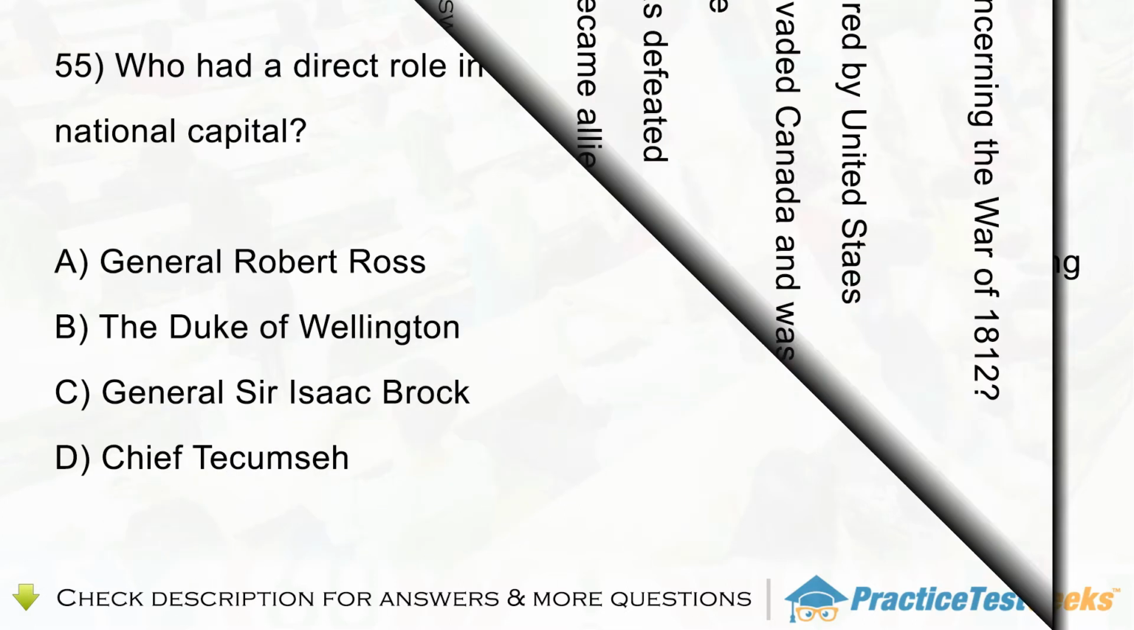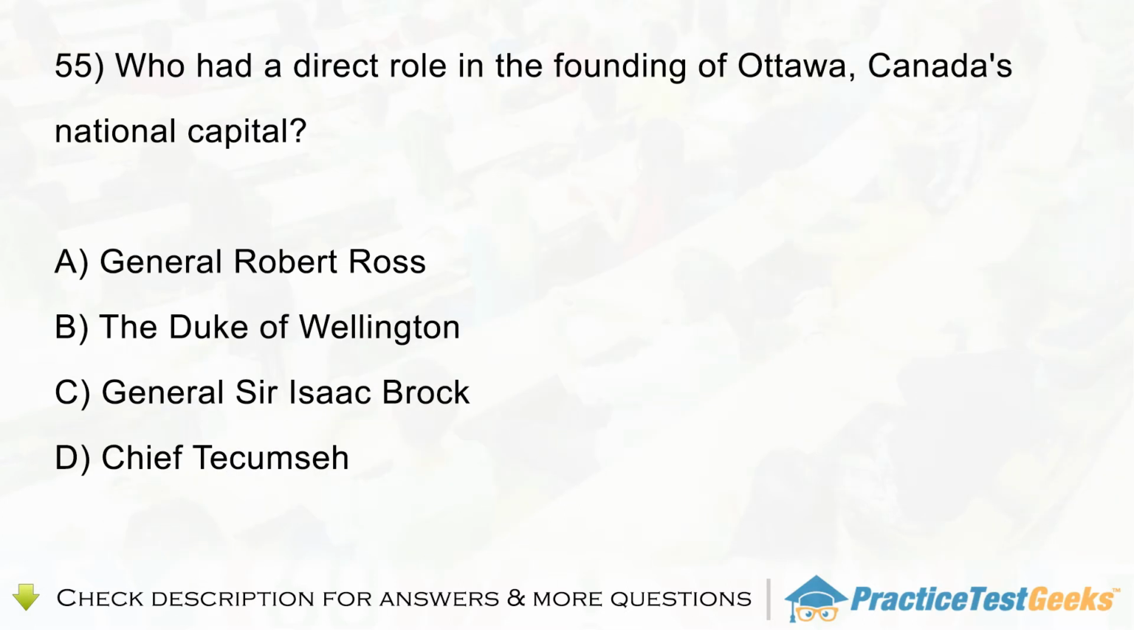Question 55. Who had a direct role in the founding of Ottawa, Canada's national capital? A. General Robert Ross. B. The Duke of Wellington. C. General Sir Isaac Brock. D. Chief Tecumseh.